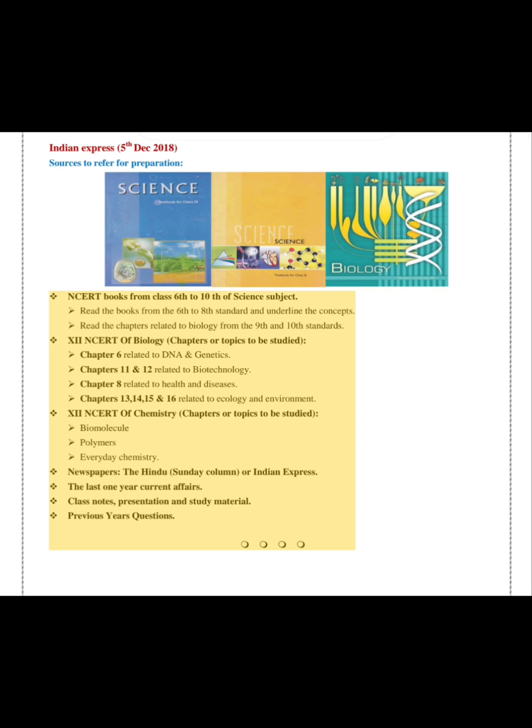Sources to refer for preparation. NCERT books from class 6th to 10th of science subject. Read the books from the 6th to 8th standard and underline the concepts. Read the chapters related to biology from the 9th and 10th standards. 12 NCERT of biology, chapters or topics to be studied: Chapter 6 related to DNA and genetics, Chapters 11 and 12 related to biotechnology, Chapter 8 related to health and diseases, Chapters 13, 14, 15 and 16 related to ecology and environment.